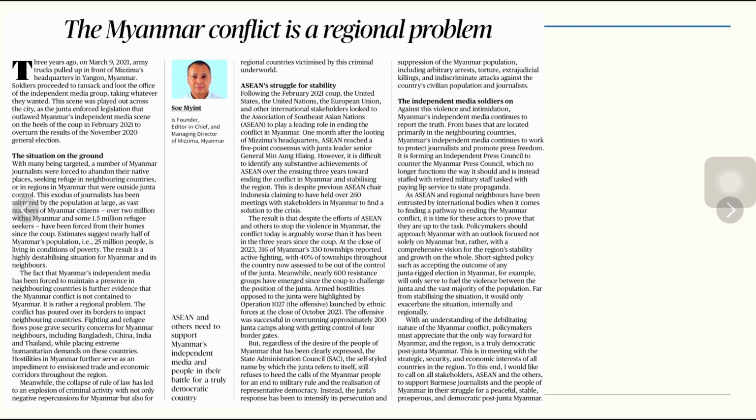As we know, three years ago on March 9, 2021, the army pulled up in front of headquarters in Yangon, Myanmar. Soldiers proceeded to ransack and loot the offices. The scene played out across the city. What happened actually was that Myanmar's democratically elected government was thrown out of office and the Myanmar junta, meaning Myanmar's military, took over. Since then Myanmar has been under the army's rule.